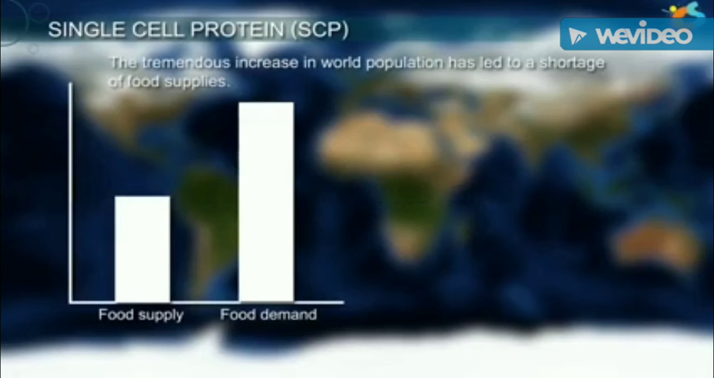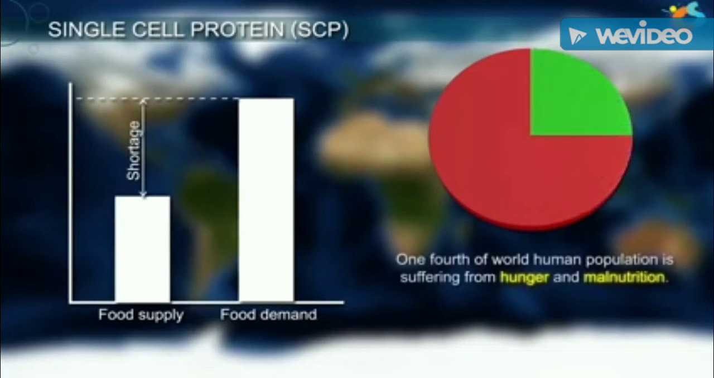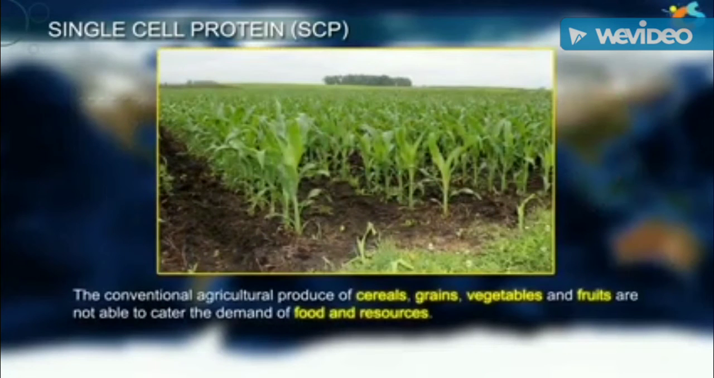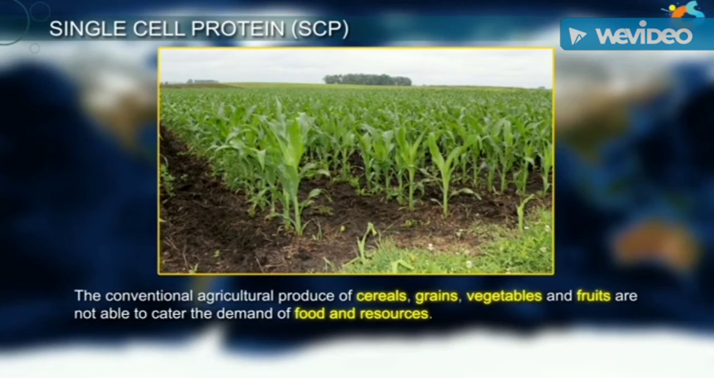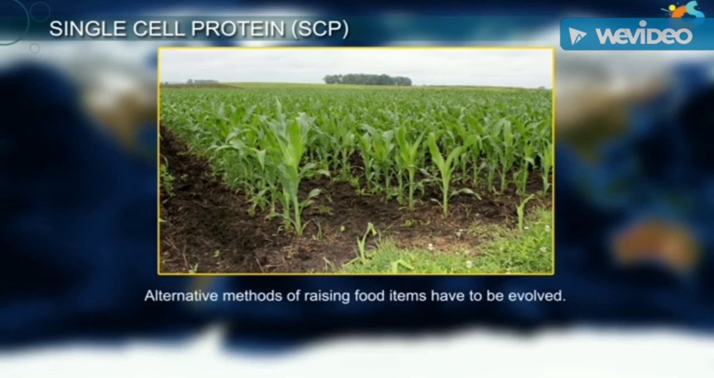The tremendous increase in world population has led to a shortage of food supplies. About one quarter of the world human population is suffering from hunger and malnutrition. The conventional agricultural produce of cereals, grains, vegetables, and fruits is not able to cater to the demand for food and resources. Therefore, alternative methods of raising food items have to be evolved. One such method is single-cell protein.